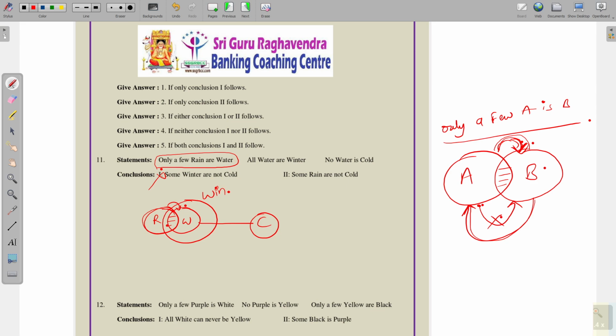Some winter are not cold, okay. Some winter here we have and cold here, and water and cold, there is no relation between water and cold, so some winter are not cold is also definitely follows. Sorry for the mistake. Some rain are not cold is also definitely follows, okay. Why? Because only some rain is water, so this part does not follow to cold. Both 1 and 2 follow.